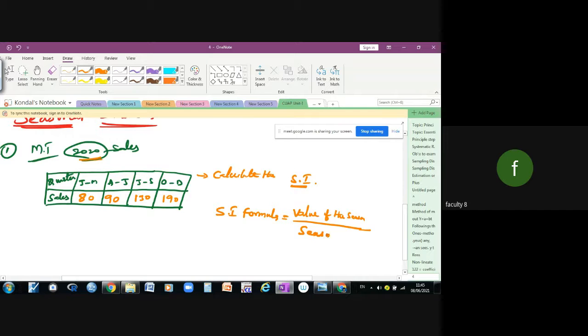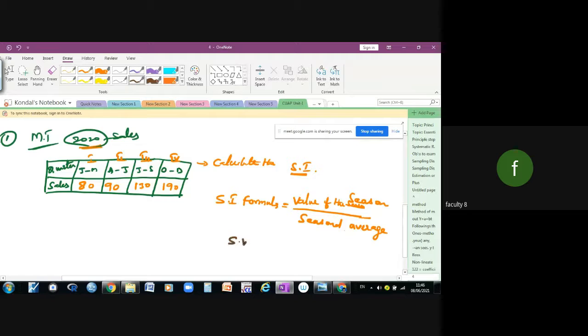For the first year we know the value of each season, for example 80 in the first season, but how do we find the seasonal average?